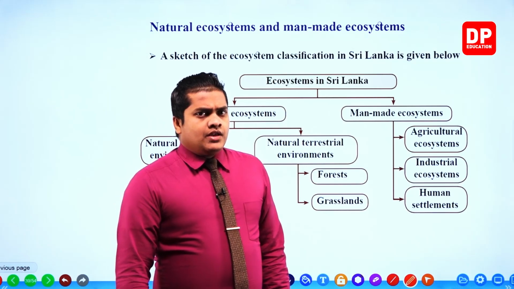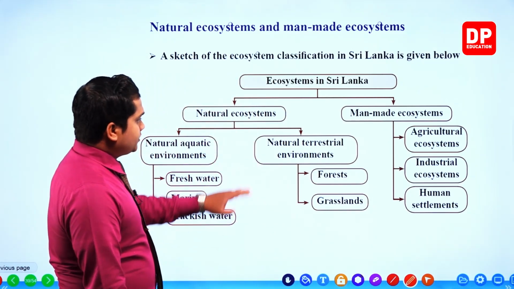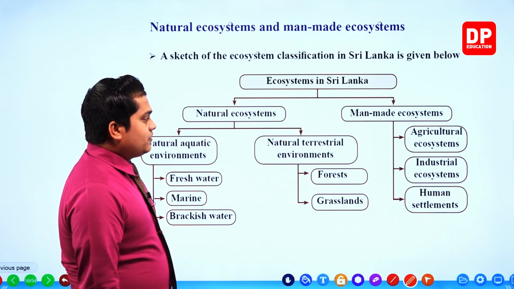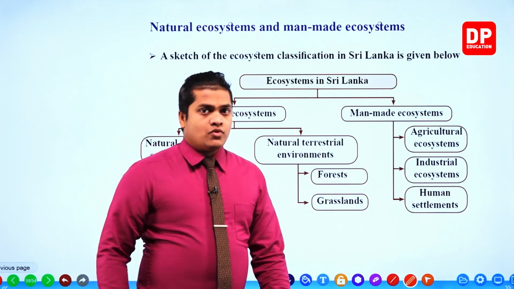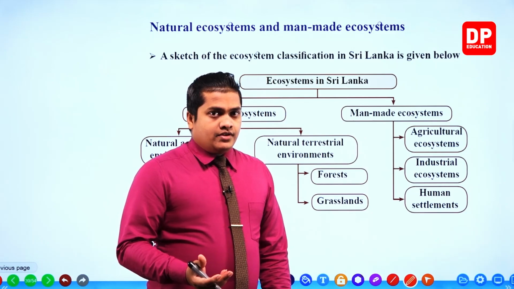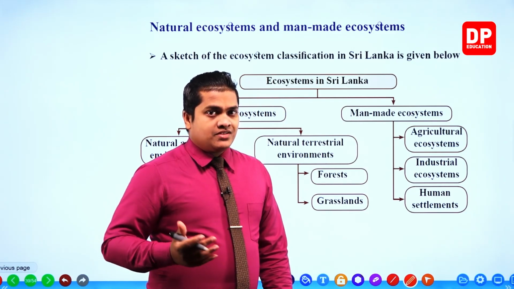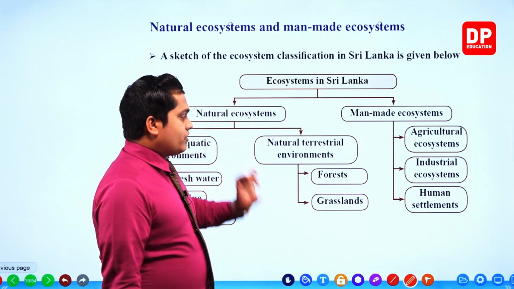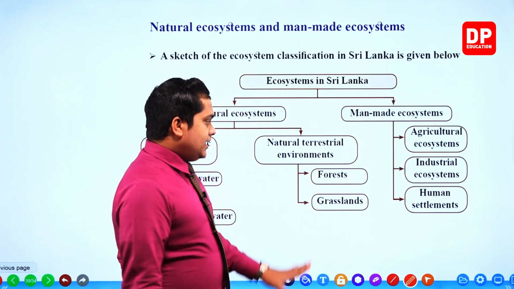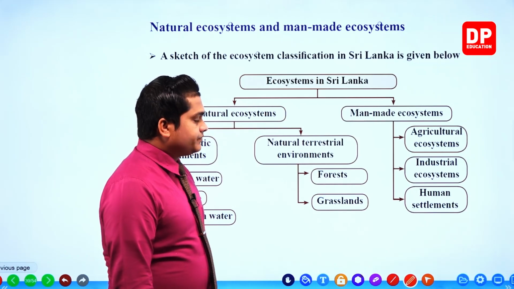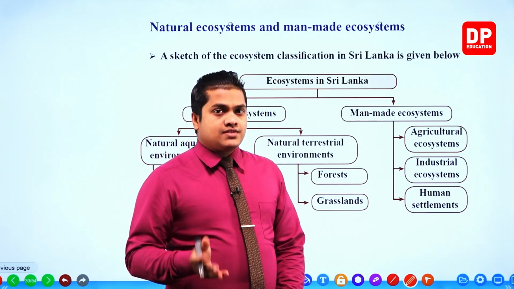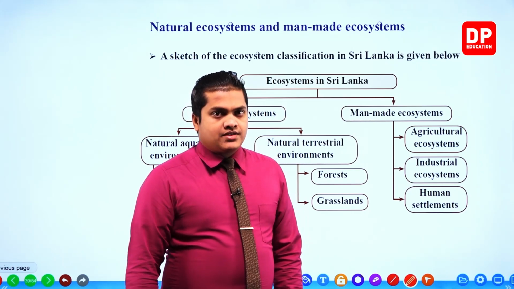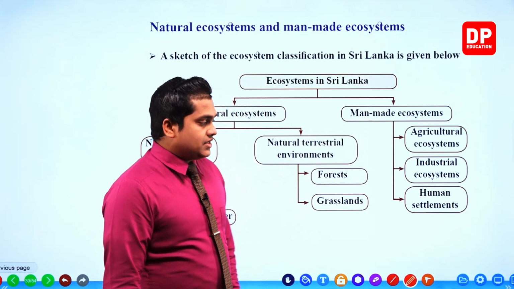Okay, then my dear children, under the natural terrestrial environments we'll be discussing forests, tropical rainforest, montane forest, right? Then thorn bushes and shrublands. In that way we'll be discussing several things related to the forests. Then the different types of grasslands that we can observe in Sri Lanka will be covered within the grasslands part.